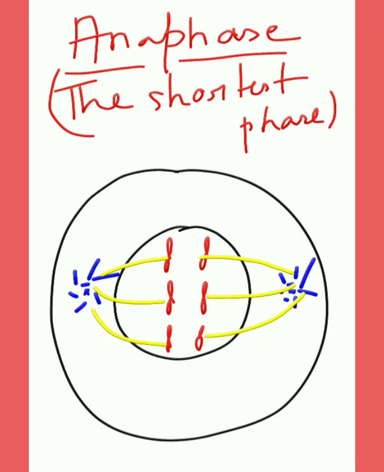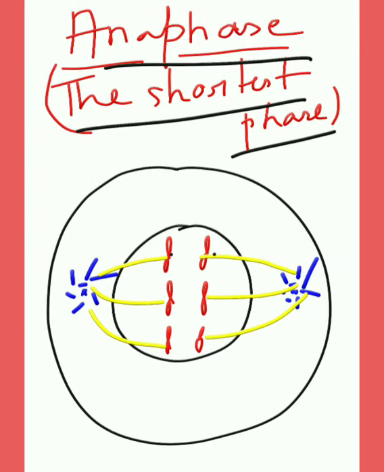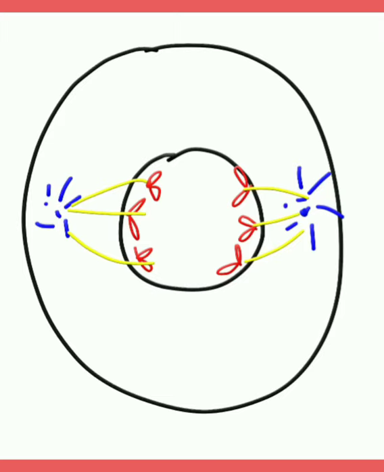Next is anaphase, which is also called the shortest phase. In this stage, the centromeres divide and the spindle fibers contract, and the chromatids move towards opposite poles, which are now regarded as chromosomes. This image is showing late anaphase, where there is a polar migration of the daughter chromosomes.